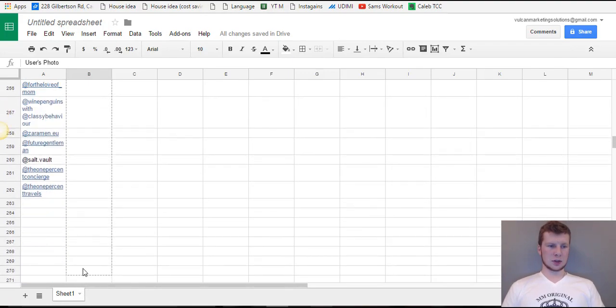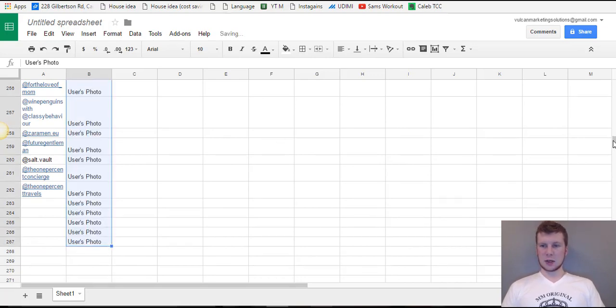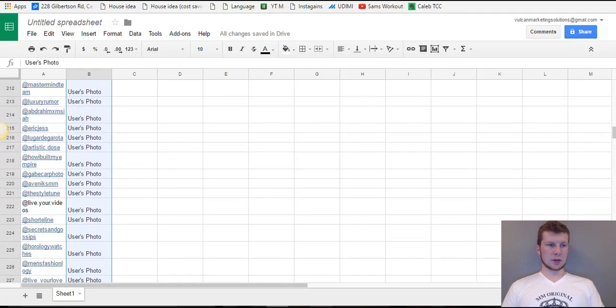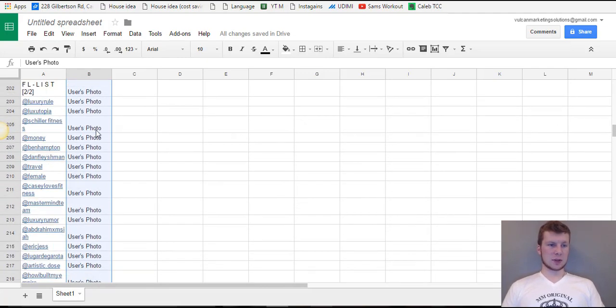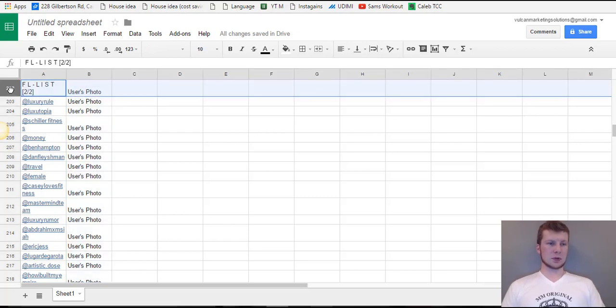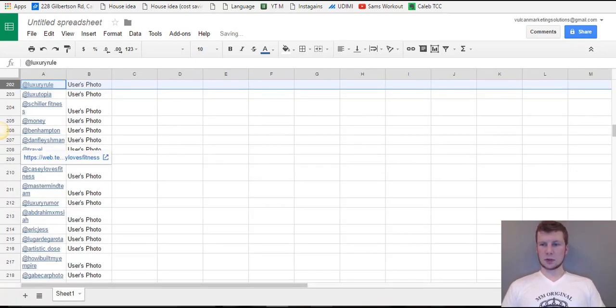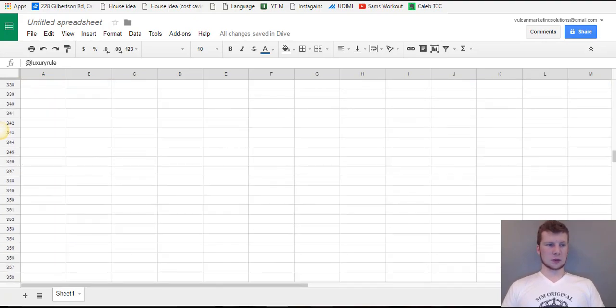In this case, the list is 262 long, so you just put it a couple past this. And very important, you go back up, and if there is a split list like that, where it says FL list 2 of 2, you have to get this out of here. So you'd click here, right click, and then click delete row. And now, this is all fine.